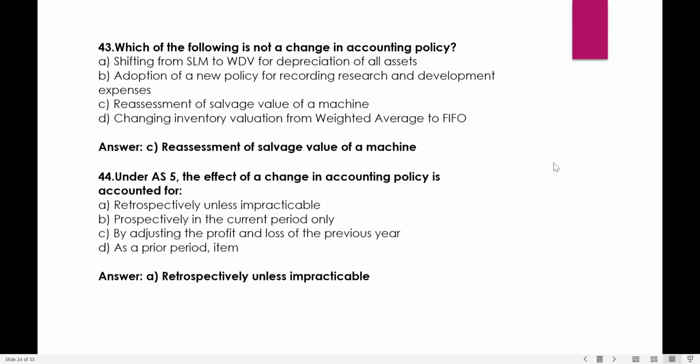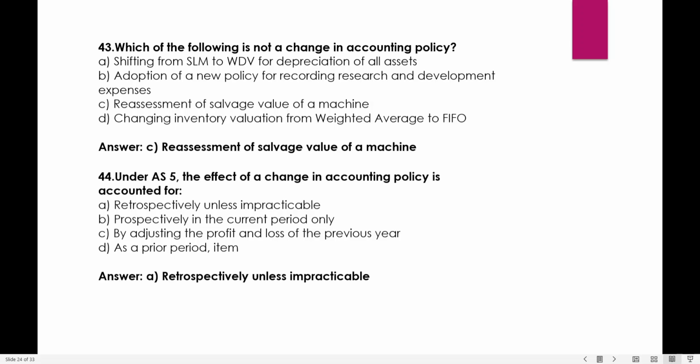Which of the following is not a change in accounting policy? Shifting from straight line method to written down value method of depreciation for all assets, adoption of a new policy for recording research and development expenses, a reassessment of salvage value of a machine, and changing inventory valuation from weighted average method to FIFO method. So all these things we see are accounting policy.